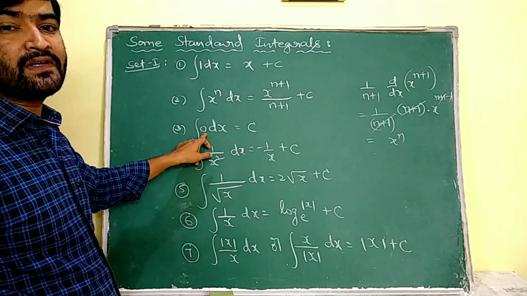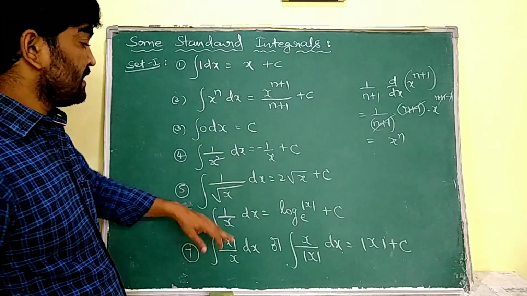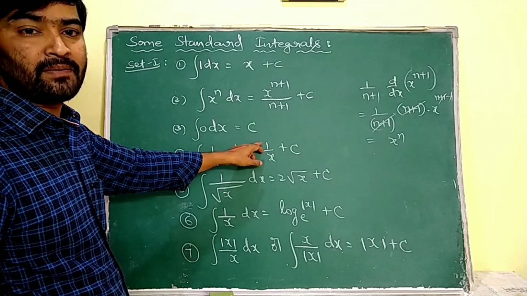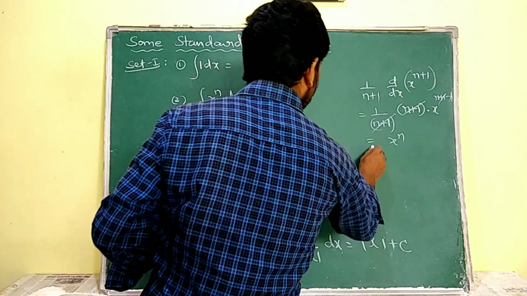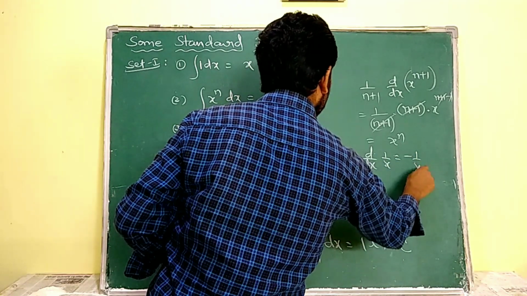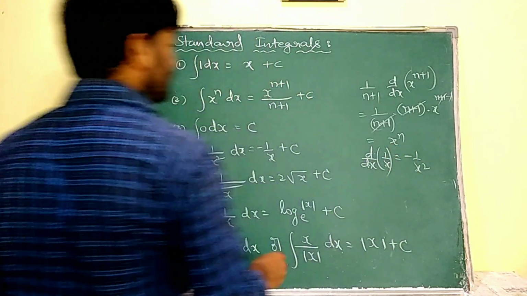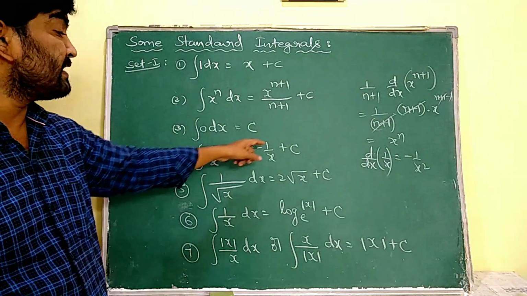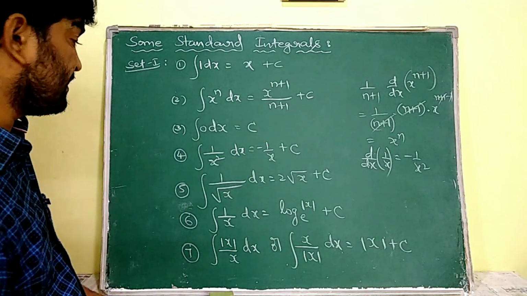So the integration of 0 is a constant. We know that d by dx of 1 by x is, what? Minus 1 by x square. So the integration of 1 by x square is minus 1 by x.